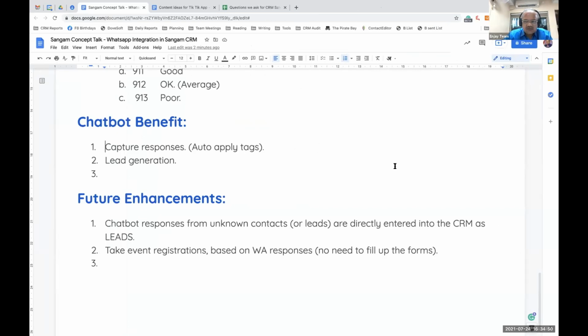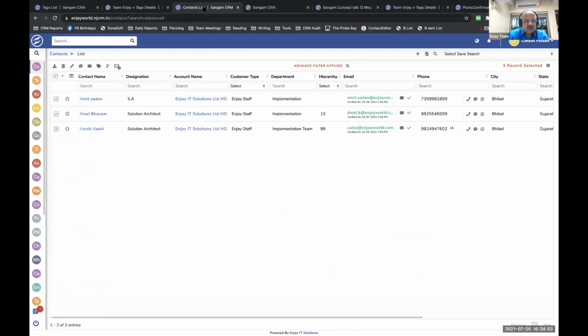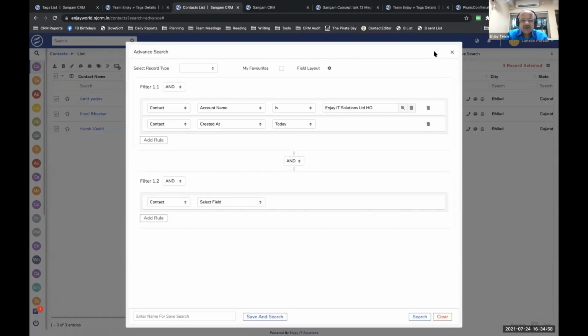How can we send messages to a list from CRM using a filter on follow-up or type of customer? Sir, you can just filter using the advanced filter on CRM. So let me show you a little bit. Ashish sir, I want to share something with you. To get this list, I have created an advanced filter. Similarly, you just create an advanced filter and send to the list. That's it. It will work. No big deal. Make an advanced list, apply a tag, and send the campaign, and it will be done.